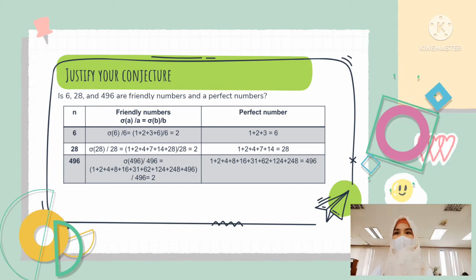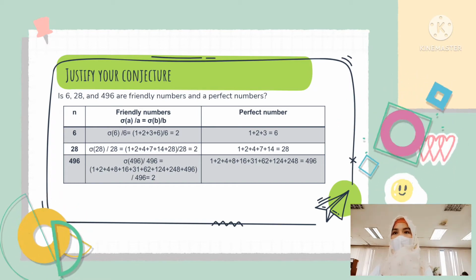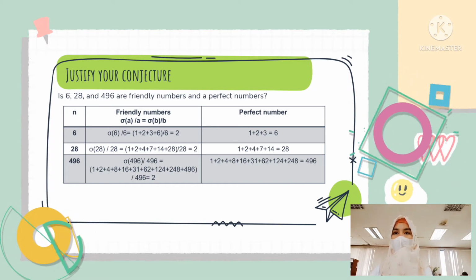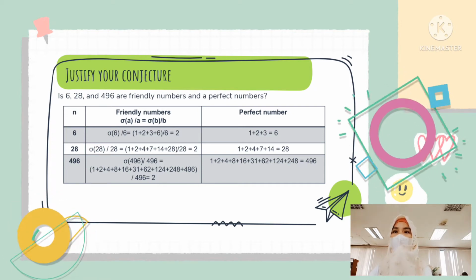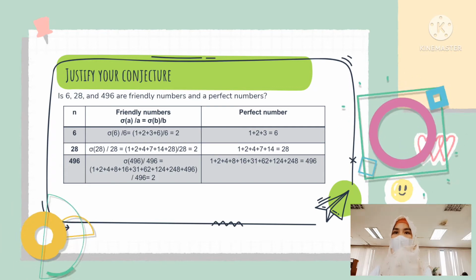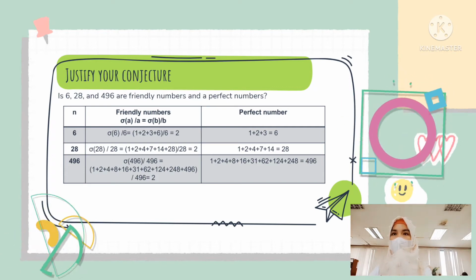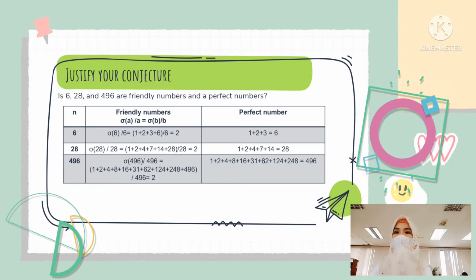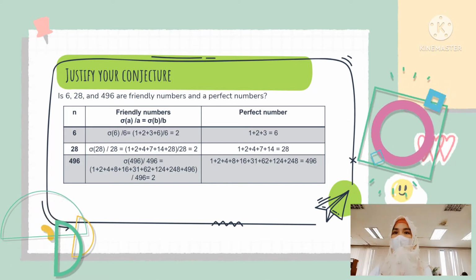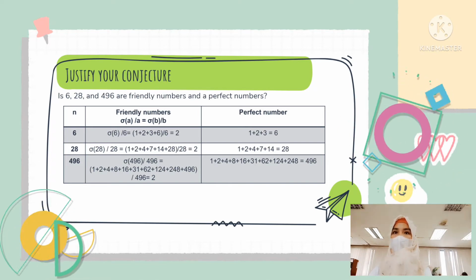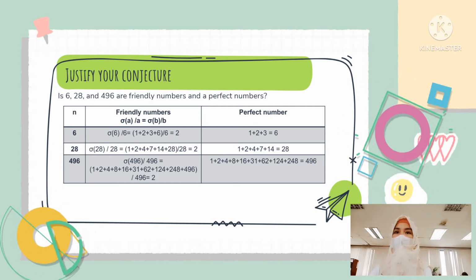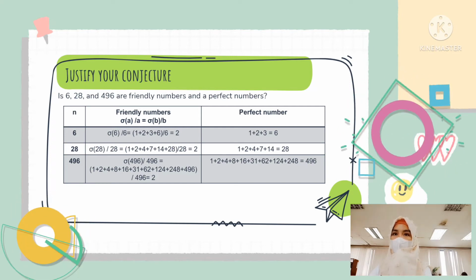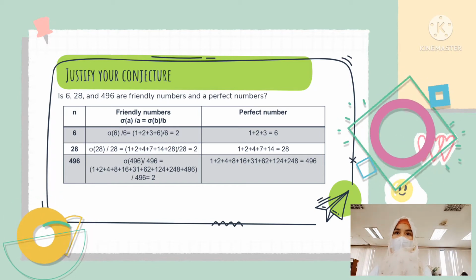Next, 28. In friendly numbers, take 28, the factors are 1 plus 2 plus 4 plus 7 plus 14 plus 28, divided by 28, will give us 2. In perfect numbers, the factors of 28, 1 plus 2 plus 4 plus 7 plus 14, will give us 28.